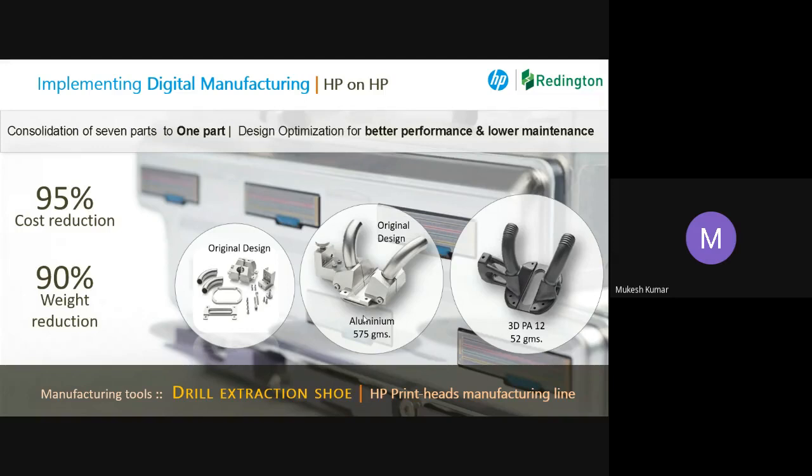Machining will take its own time. So I can't stop my line, right? I cannot stop my line. So I have to keep at least 1 or 2 or 3 parts in my stock. Here, that is not the case. You can get the new part on the same day, within 2-3 hours. And if you look at the weight, from 575 grams it has come down to 52 grams, which is 95% cost reduction, and weight reduction is 90%. So when we talk to the customer, yes, I can reduce your cost by 95%, it is going to strike in the mind of the customer. Yes, there is something he's talking about.